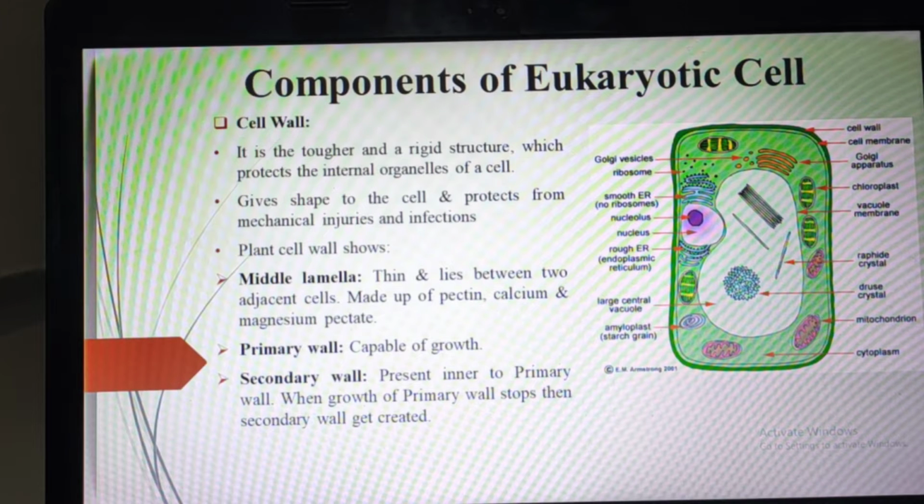The main function of the cell wall is that it gives shape to the cell and also protects from infections or any injuries. And the plant cell wall shows three layers: middle lamella, primary wall and secondary wall. So what are this middle lamella, primary wall and secondary wall? You can see there is the title of the cell wall.